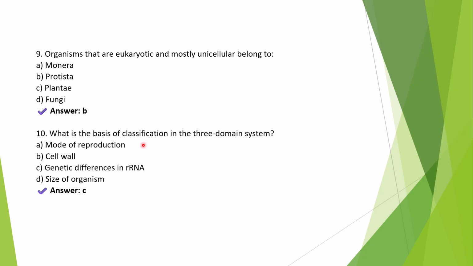Question number 10. What is the basis of classification in the three-domain system? Right answer is C, genetic differences in rRNA. The three-domain system was given by Carl Woese in the year 1990. It uses the differences in ribosomal RNA genes to classify organisms into bacteria, archaea, and eukarya. This system reflects deep evolutionary relationships at the molecular level.